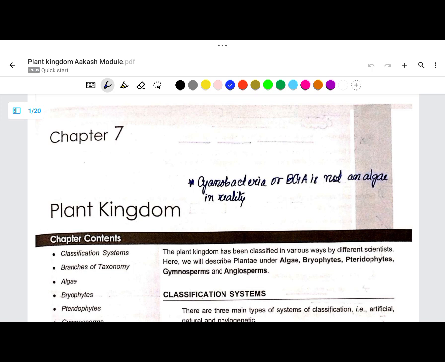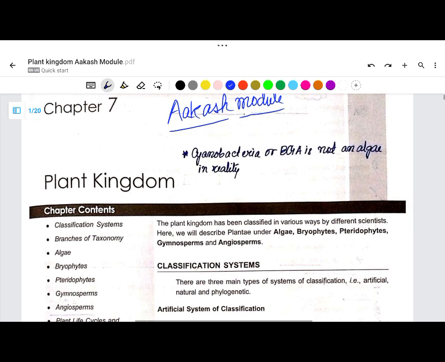This is the Akash module, the module that I used during my preparation sometimes, though I did not read it fully. Since I don't have NCERT now, I have researched for it. So today I'll be using the Akash module. I won't teach, but I'll be discussing.